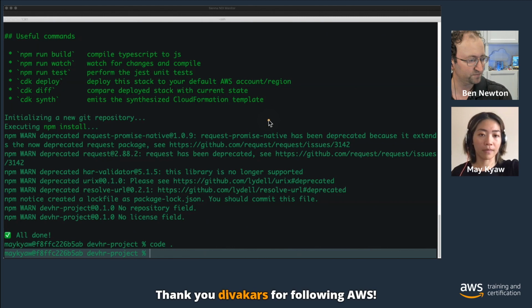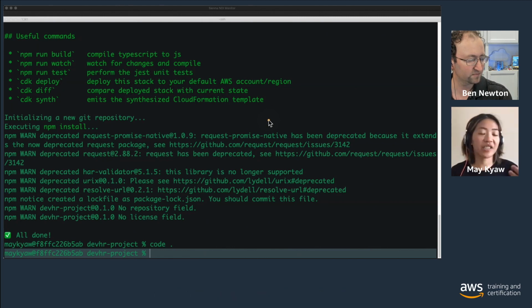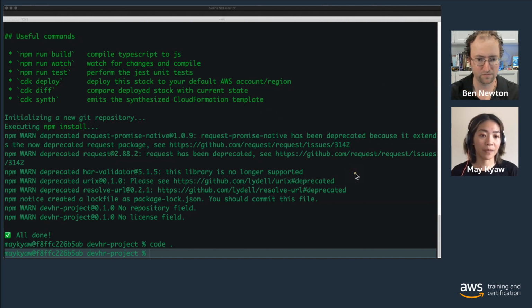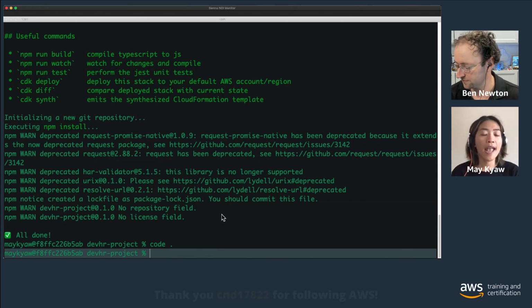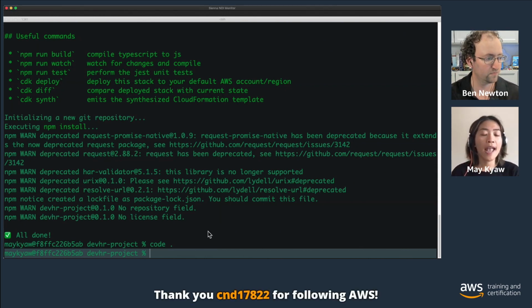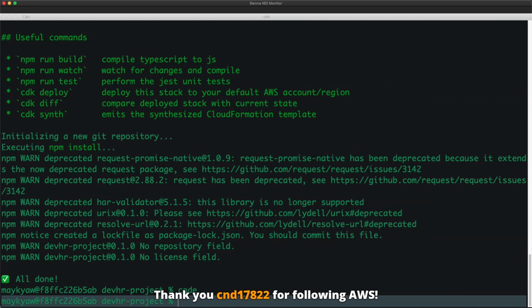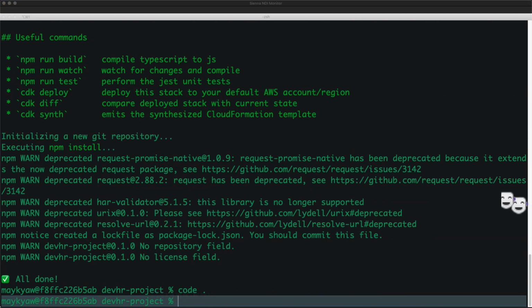All right. So from the next command, what we're going to do is initialize the project to run through the project structure.